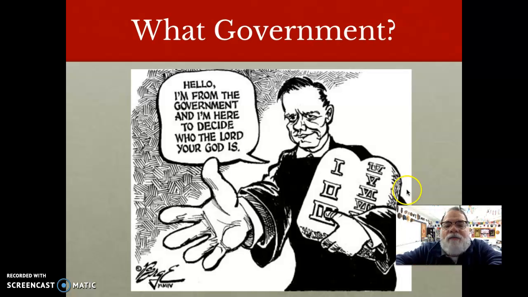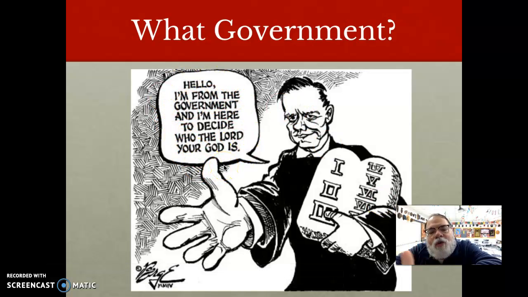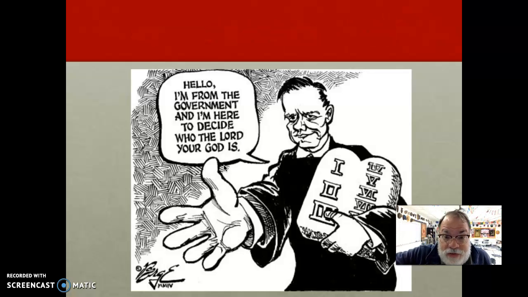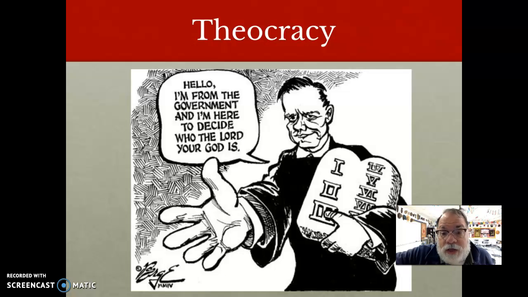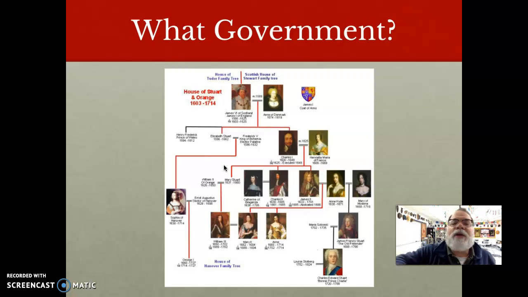Okay, so we see here a fellow. He's in a robe, maybe he's a judge or religious leader. He's holding something. You know what those are? Those are the 10 Commandments. And he says, "Hello, I'm from the government. I'm here to decide who the Lord your God is." So if the government is telling you what to believe in terms of God and religion, it may be a government run by religious leaders, and a government run by religious leaders is a theocracy.